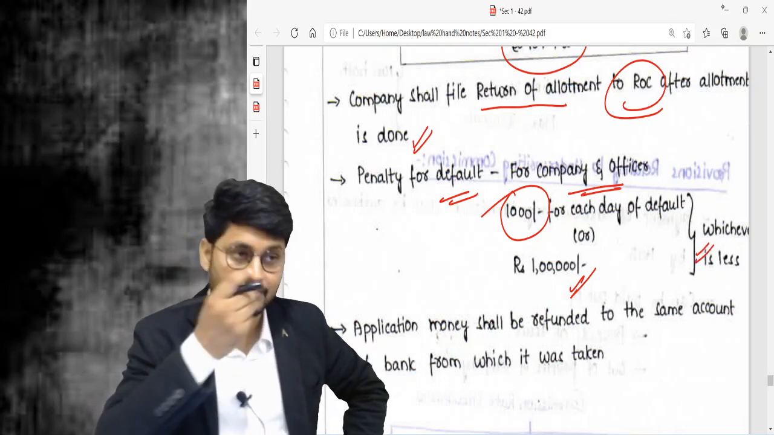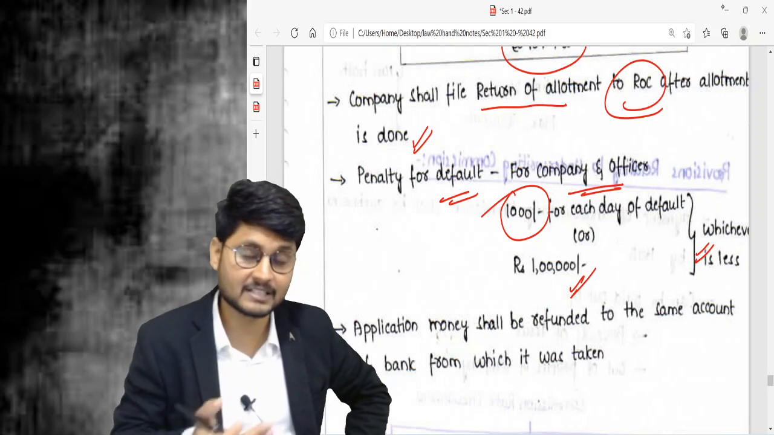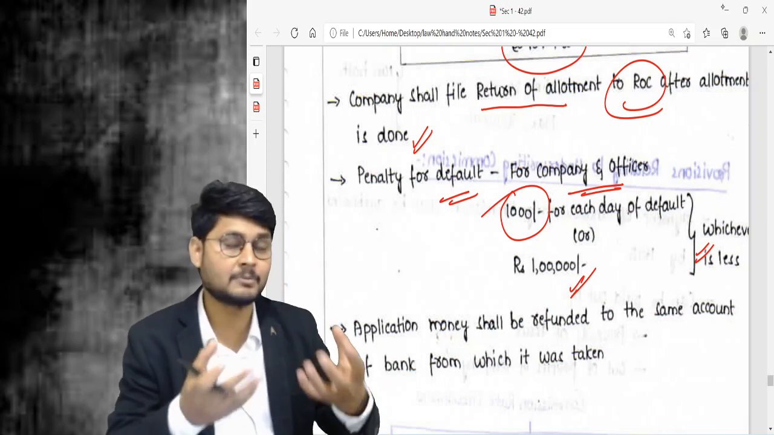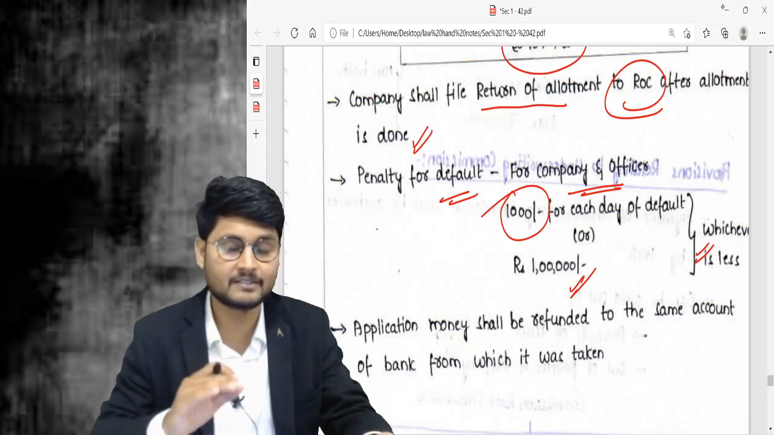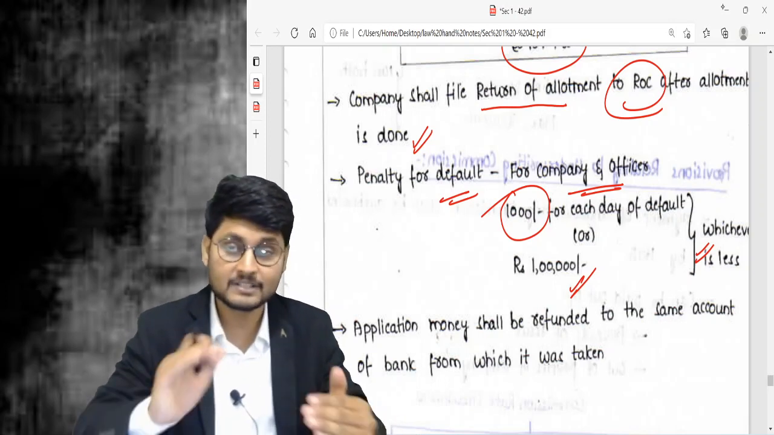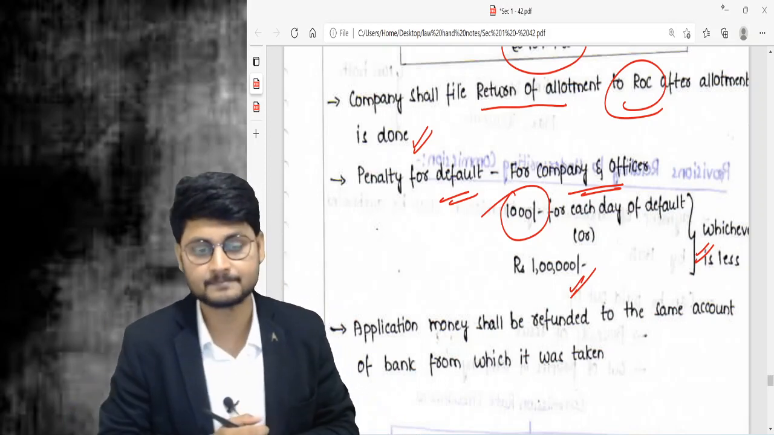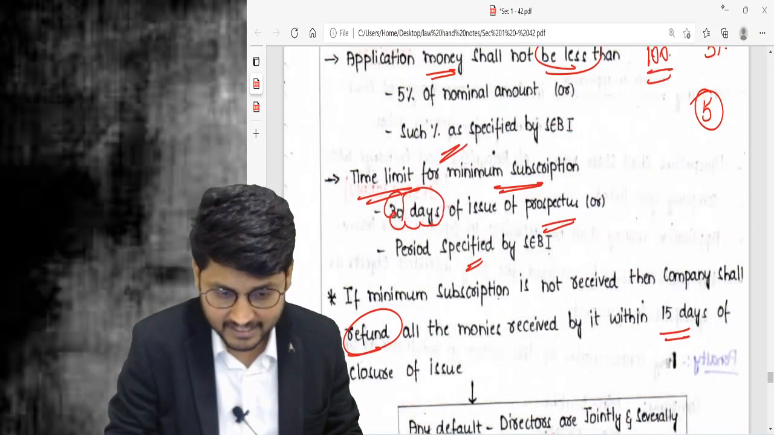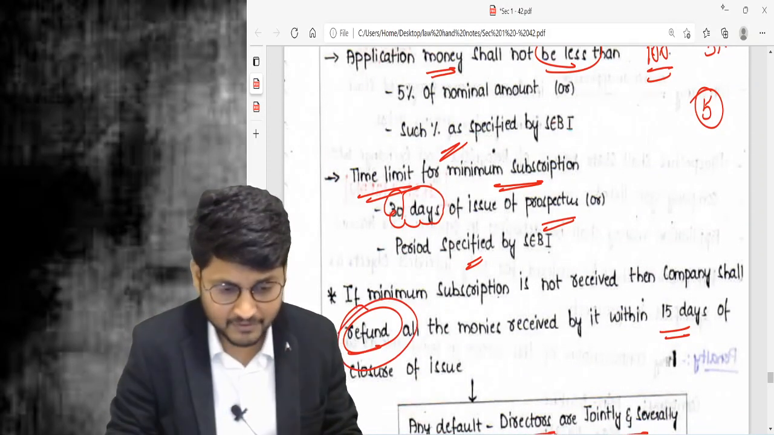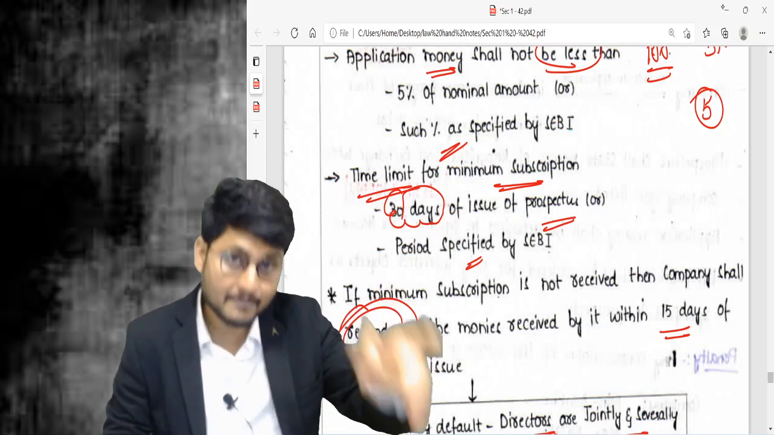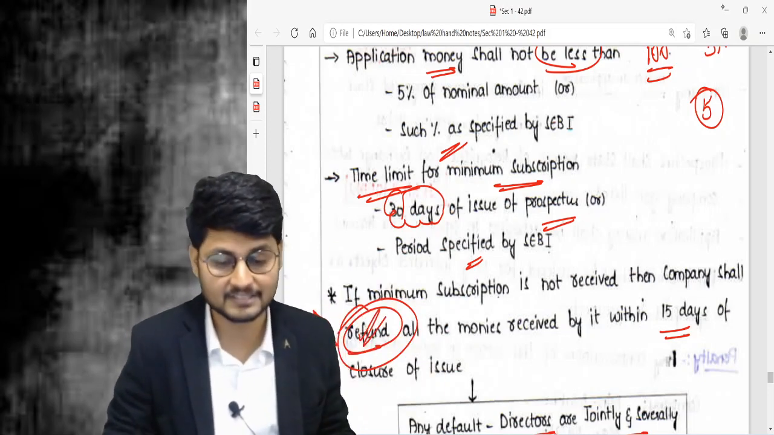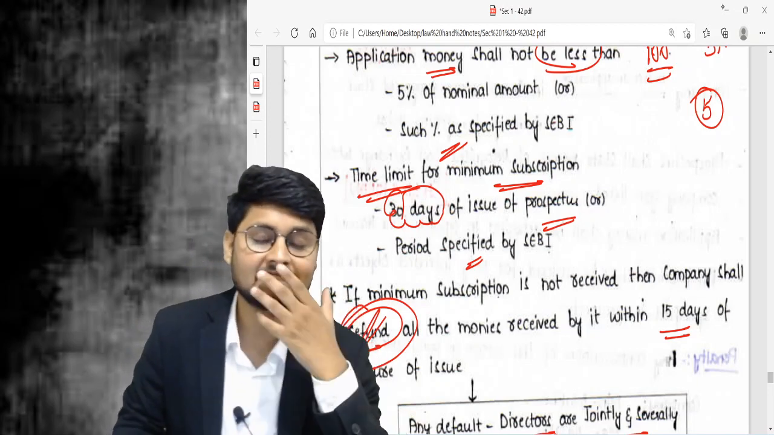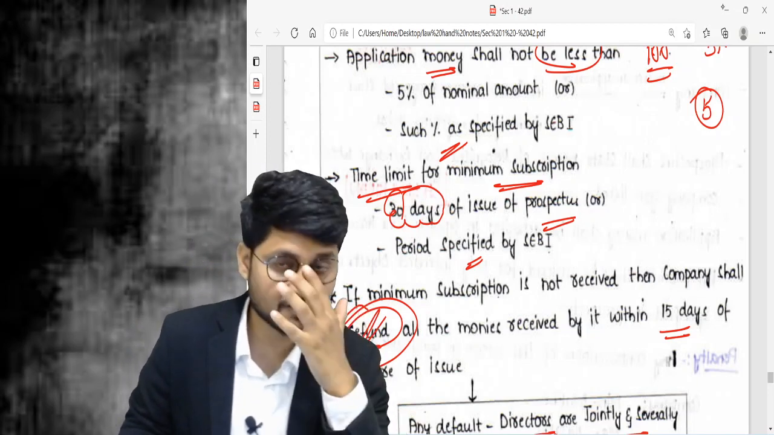And obviously, initially when the company collects the application money, it is collected by way of banking channel. So when it is refunded, we need to refund the same amount to the same account. Here we talked about the refund. To which account shall the refund be made? From the same account from where we received the money, to the same account we need to refund. This is section number 39 in brief. This is a quick revision for section number 39.